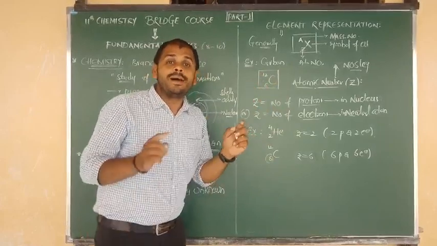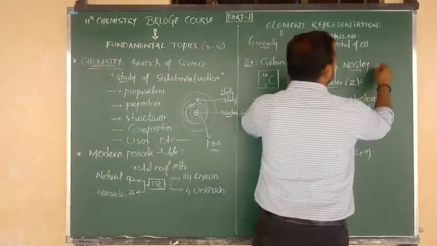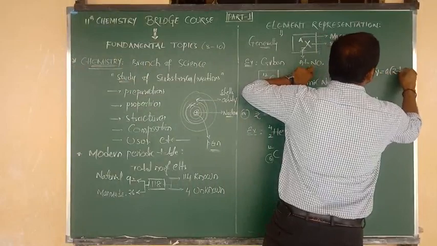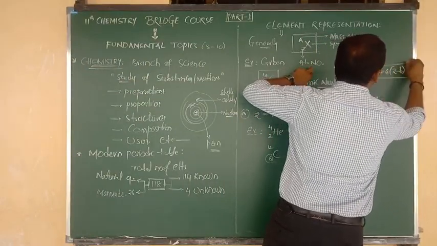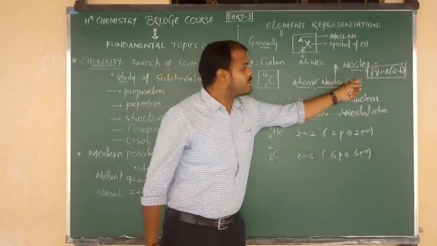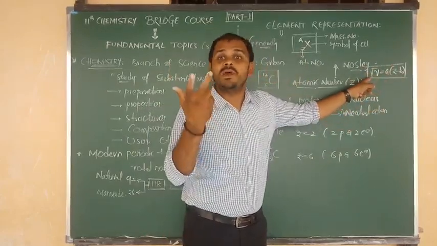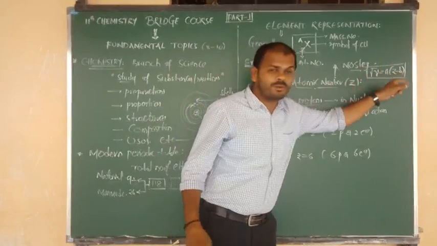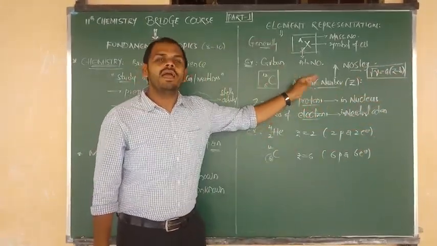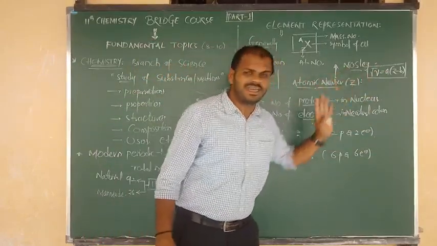Moseley derived one equation. The equation is root of mu equals a into (Z minus b). Root of mu equals a into (Z minus b). What is Moseley's equation? Root of mu equals a into (Z minus b). Mu means the frequency of the X-ray or light. A and b are constants, and Z is the atomic number. That's why I am saying the atomic number of the respective elements was given by Moseley using this equation.